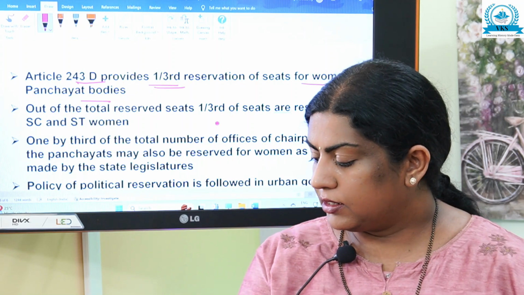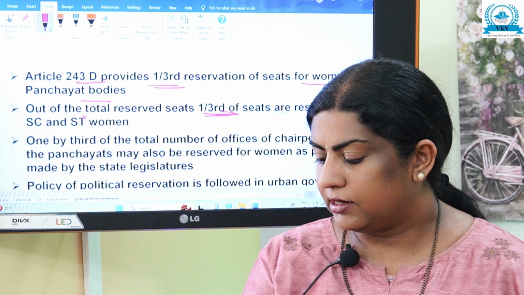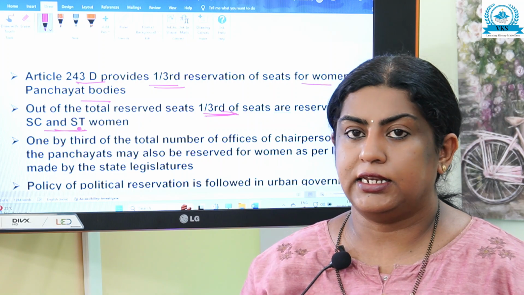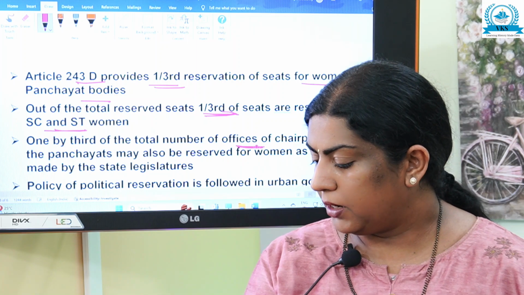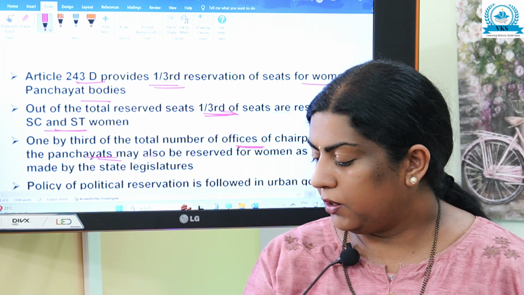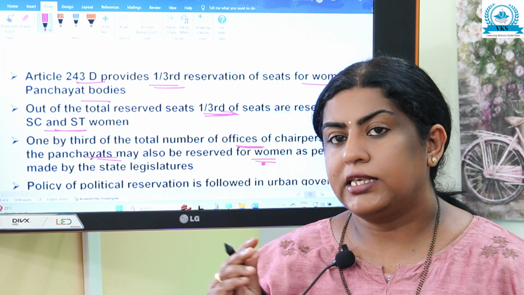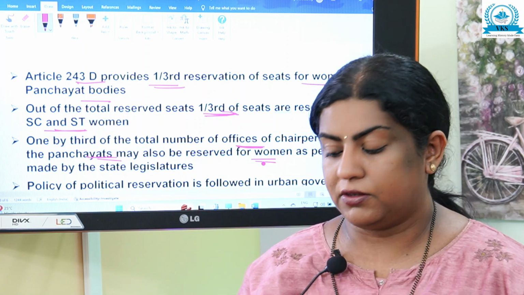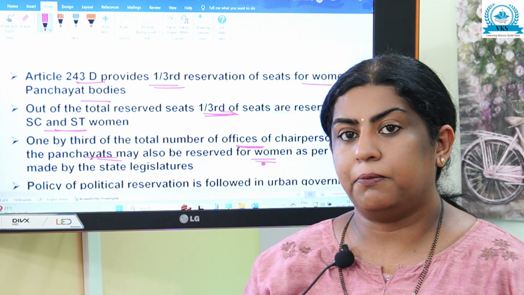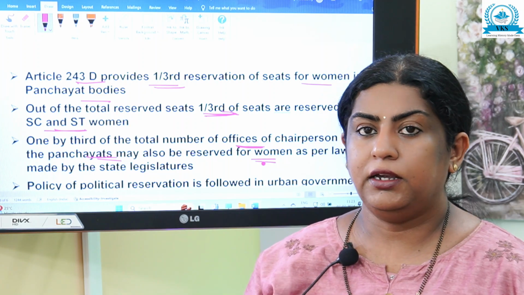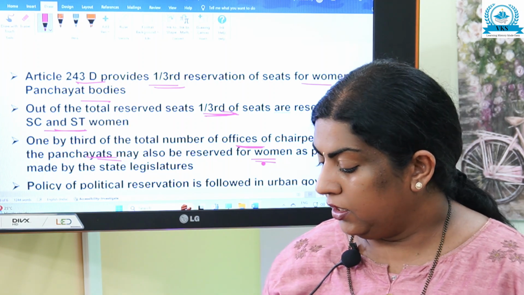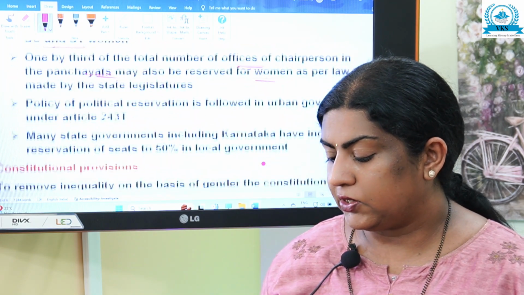Out of the total reserved seats, 1/3 of the seats are reserved for SC and ST women. 1/3 of the total number of offices of chairperson in Panchayat may also be reserved for women according to the law made by the state legislature.